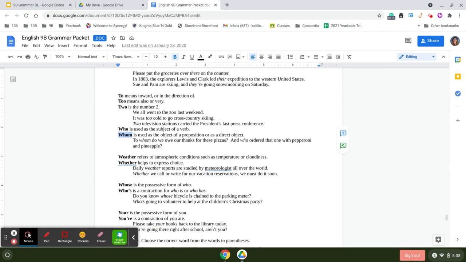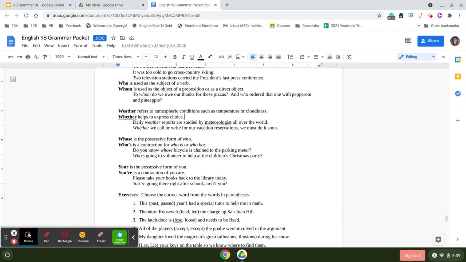Weather versus whether. Weather refers to the atmospheric conditions, such as temperature or cloudiness. Whether helps to express choice. So, daily weather reports are studied by meteorologists all over the world, versus whether we call or write for our vacation reservations, we must do it soon.